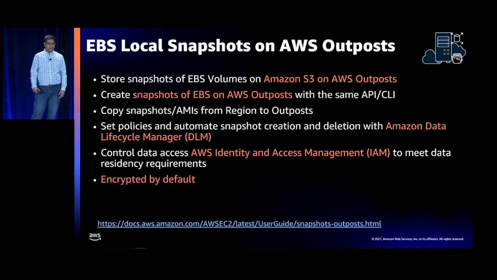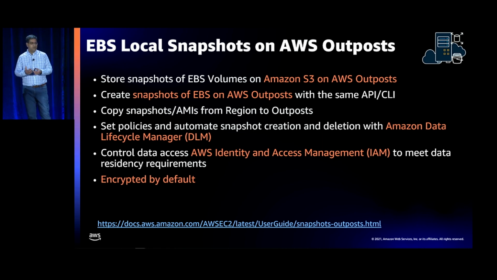So some considerations, right? EBS local snapshots. These snapshots, by the way, we call EBS local snapshots versus regular snapshots, which we keep in region. We store snapshots of EBS volumes on Amazon S3 on Outposts. We create snapshots of EBS on Outposts with the same API and CLI. We can also copy snapshots and AMIs from region to Outpost. You can use DLM to create policies and manage that. You can also control access using IAM policies. And these snapshots, because they're in the Outpost context, are encrypted by default.